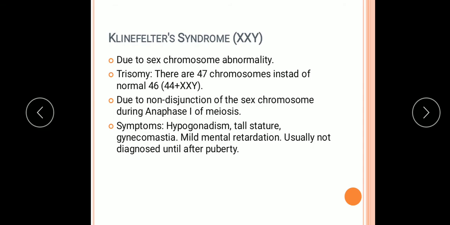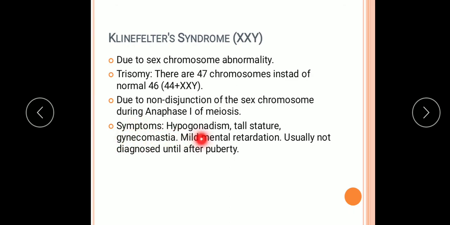So let me see here what happens. Here also there is trisomy, 47 chromosomes instead of the normal 46. So this condition is formed like 44 plus XXY. Why does it happen? It is due to nondisjunction of the sex chromosome during anaphase 1 of meiosis. Separation is not taking place during anaphase 1 of meiosis, so that is why this problem is arising.